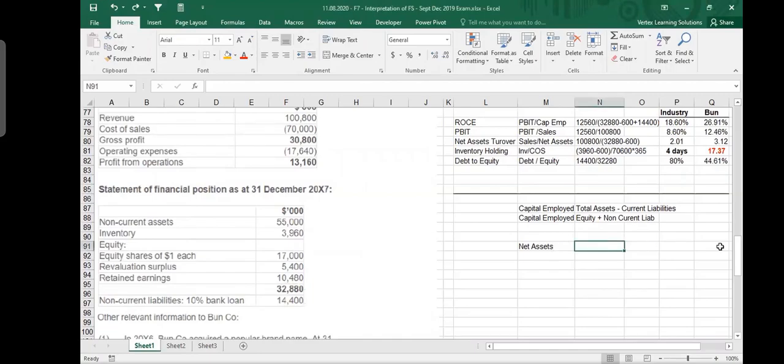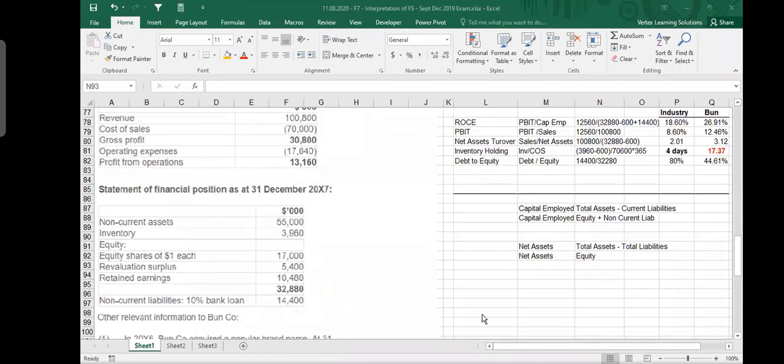Net assets, how do you write it down? You say total assets minus total liabilities. This is one way of seeing it. And another way of seeing it is just equity. That's all. Net assets means equity. So in this question, they are telling us that this is equity. So this is net assets, and I took this number. I just subtracted 600, the retained earnings number, from inventory. Just take this number. There should not be any other confusion on that.